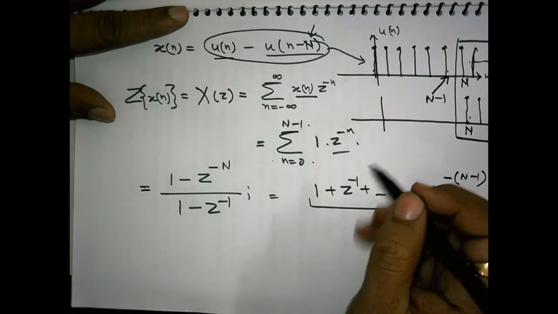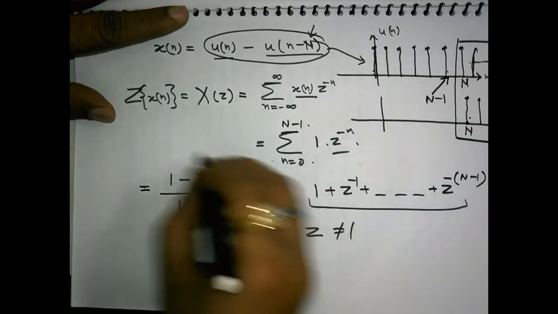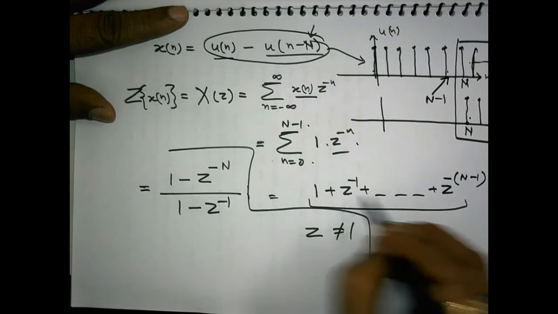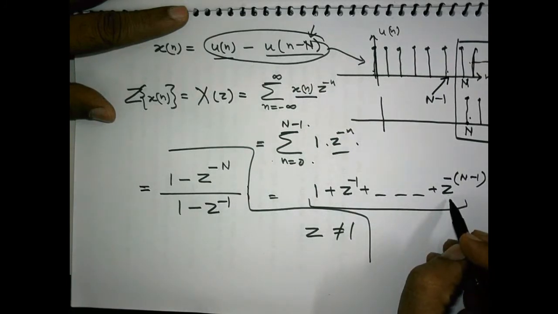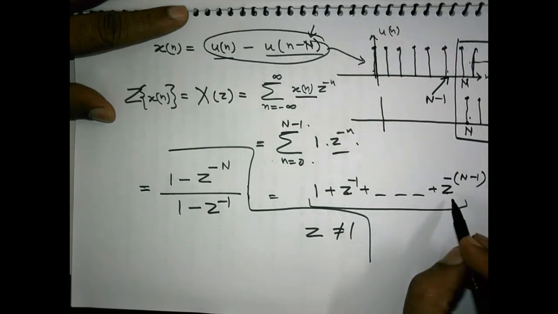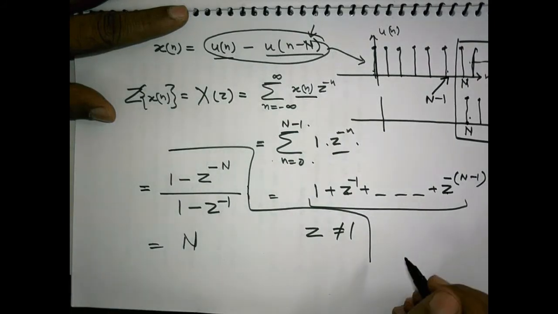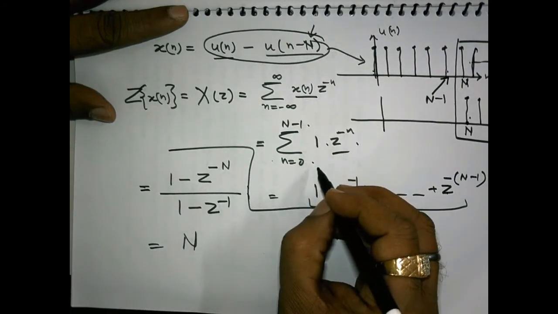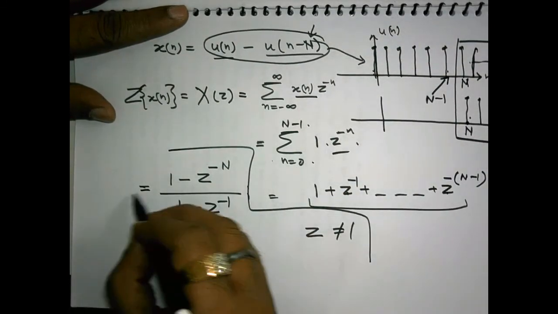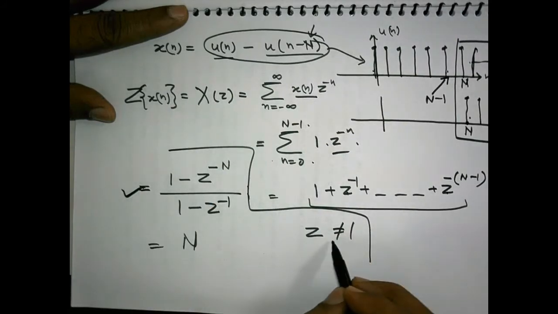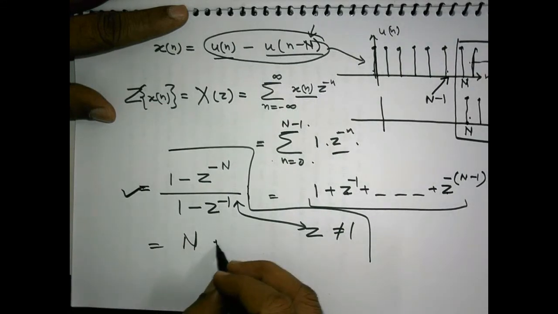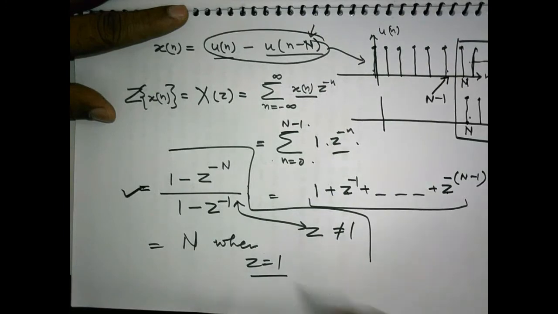This is true only if z is not equal to 1. If z is equal to 1, then each and every term will be equal to 1. All these terms will be equal to 1, and 1 plus 1 up to N times will result in N. So, basically this Z transform can have two values. This is the value when z is not equal to 1, and this is equal to N when z is equal to 1.